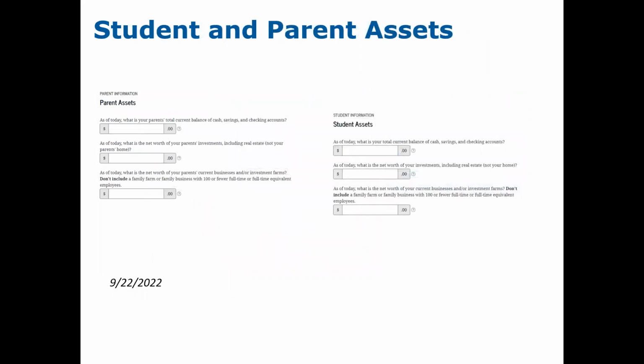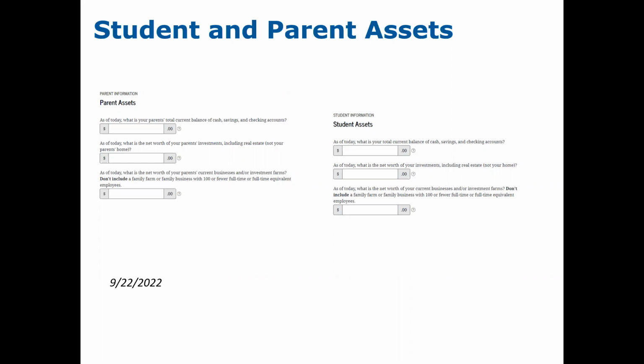Then it will present the student and parent with questions regarding their assets. The assets are as of the date that they are submitting the FAFSA form. So remember, taxable and untaxable income is coming from 2021. The assets are as of the date that the student and parent are signing the FAFSA form. So we'll ask them, as of today, what is your parents' total current balance of cash savings and checking accounts?